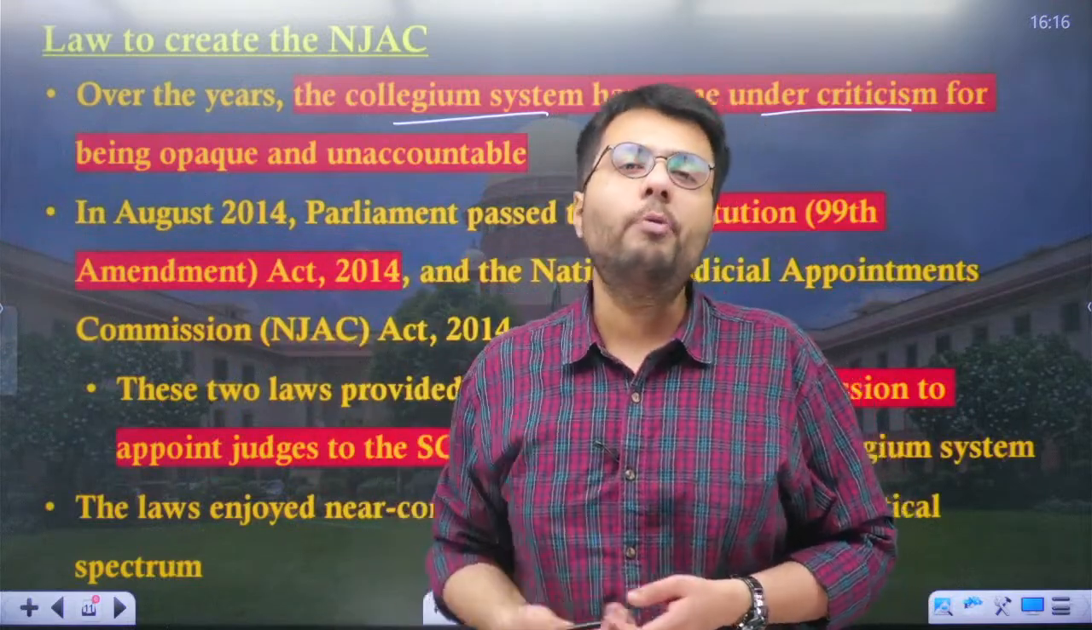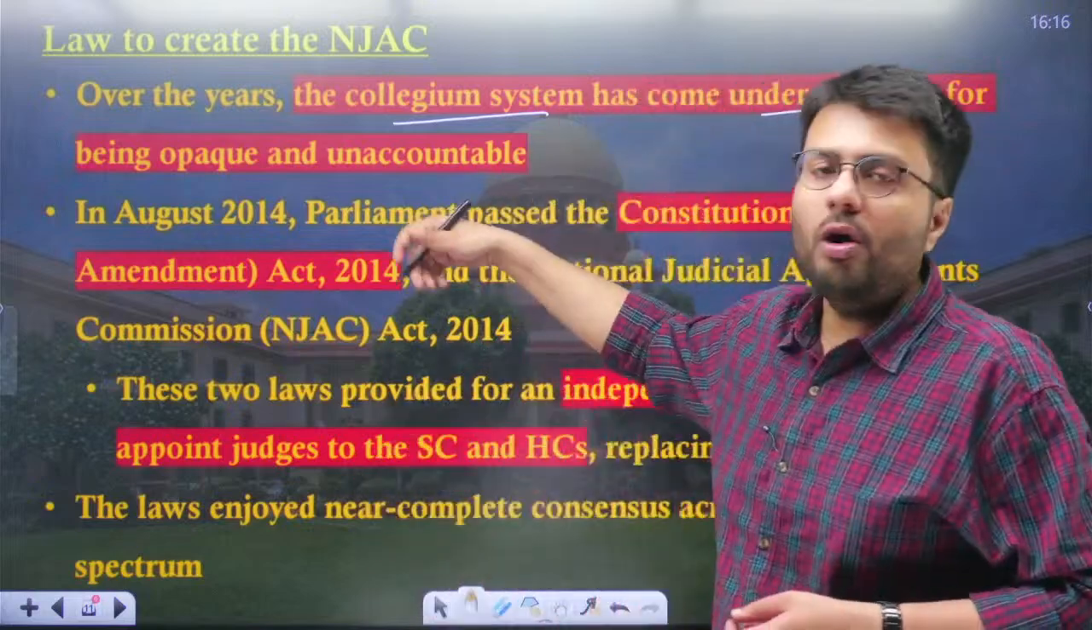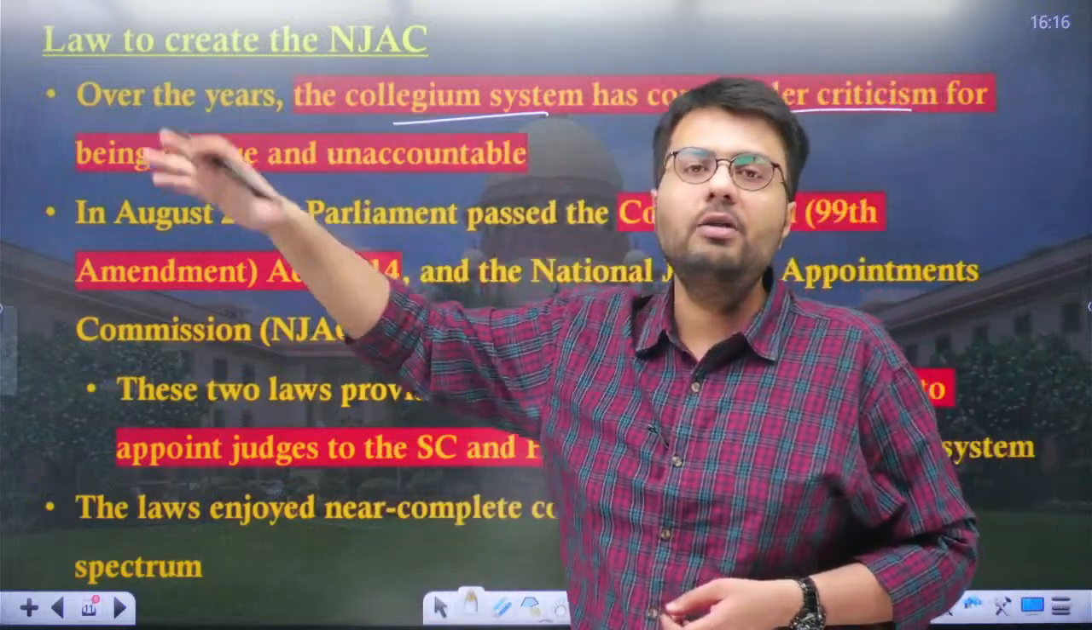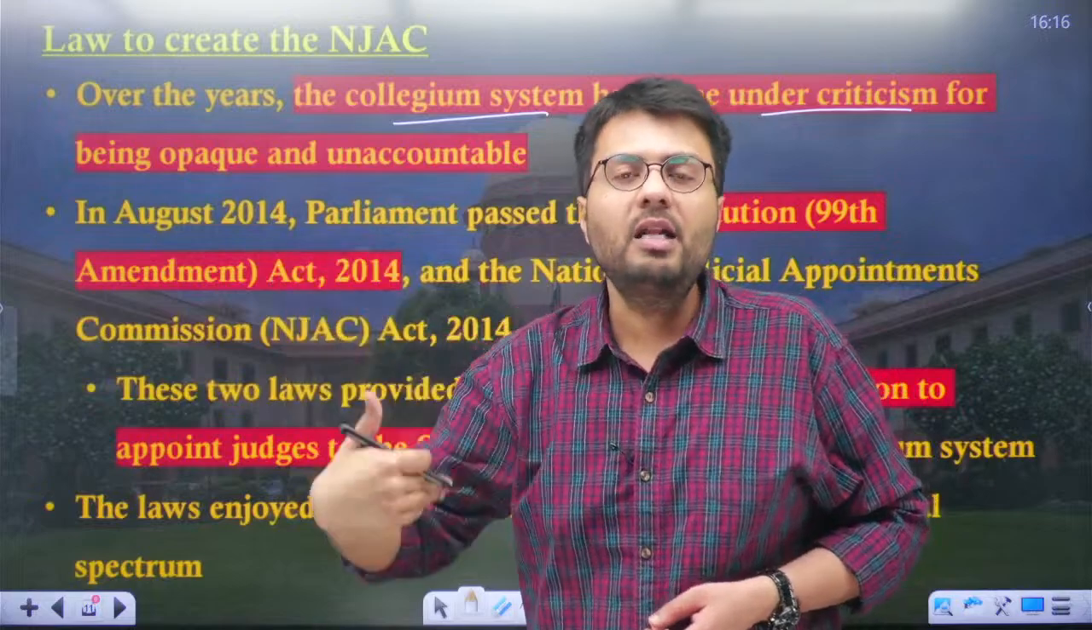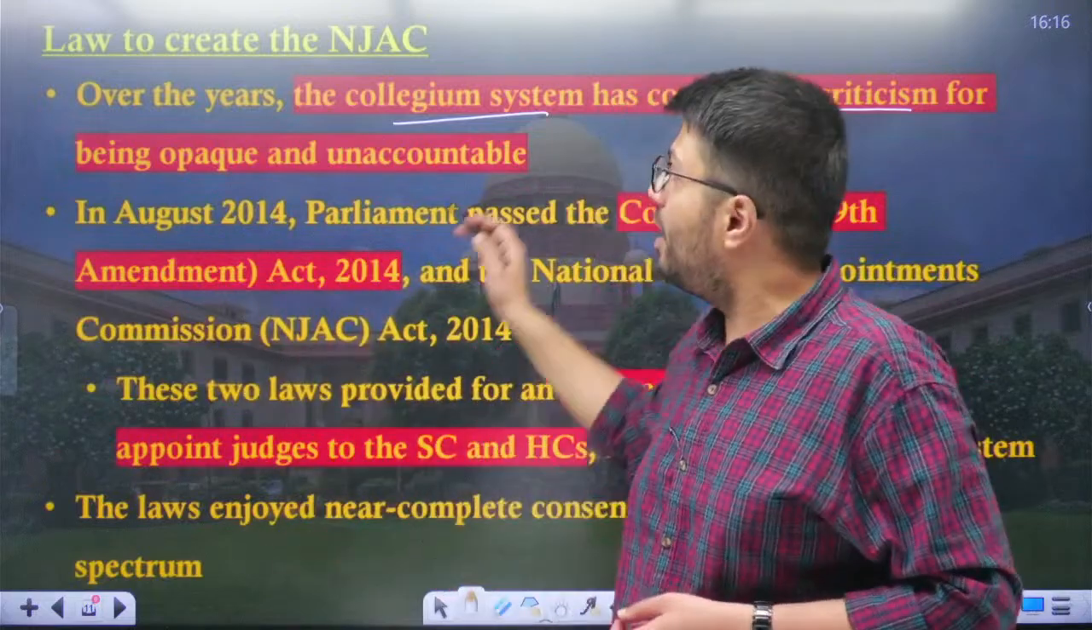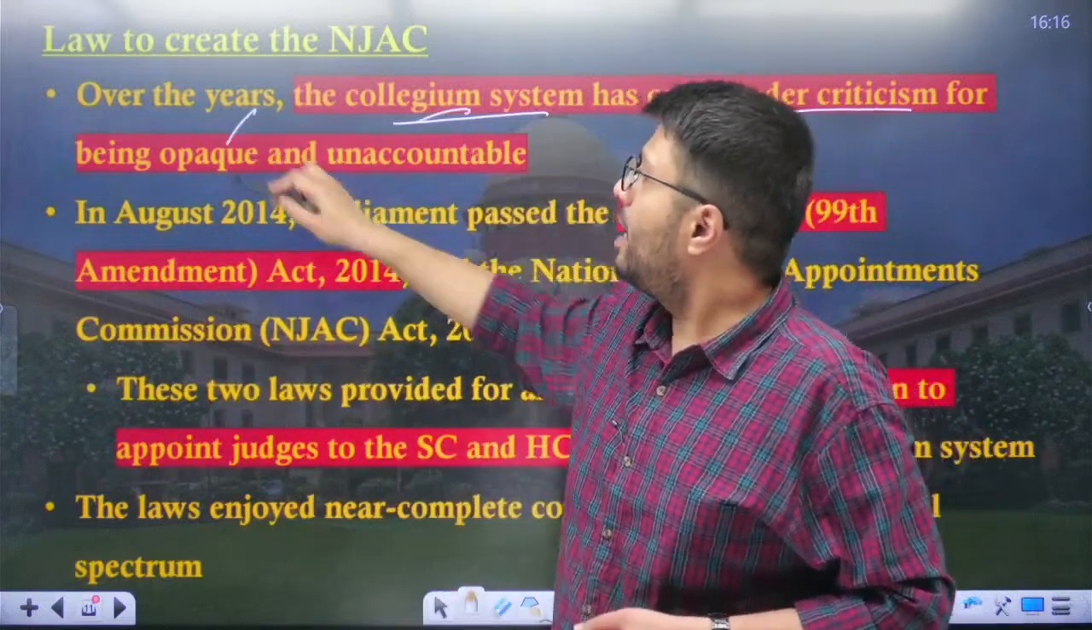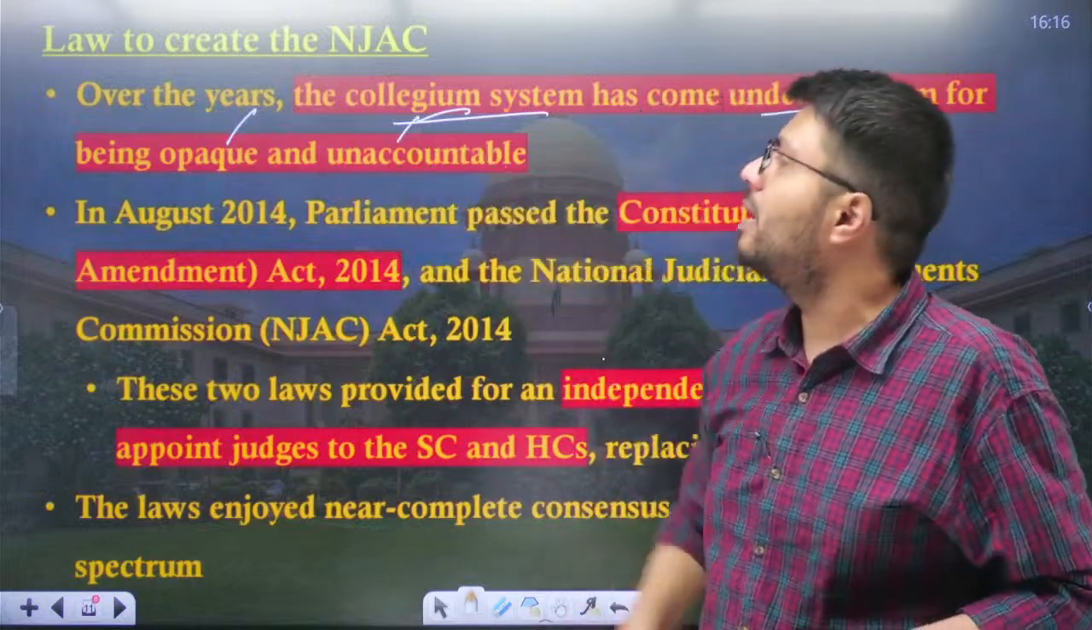But when it comes to the appointment of judiciary, here the representation and concurrence of the judiciary is supreme, and the legislature and executive have no role to play. Therefore this collegium system has invited the accusation of being opaque and unaccountable.